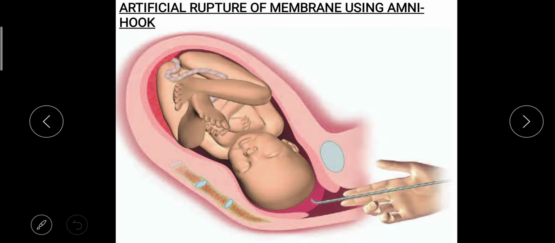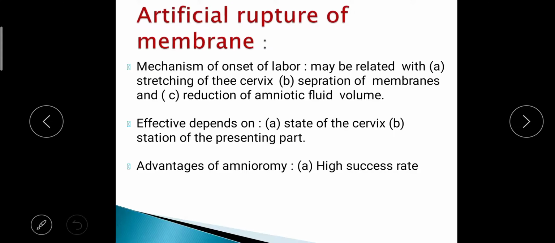So you can see the picture: artificial rupture of membrane using an amni-hook. With the help of this hook, they are going to artificially rupture the membrane. See, this is the amniotic hook or amniotomy hook. With the help of this only, they are going to rupture the amniotic membrane.